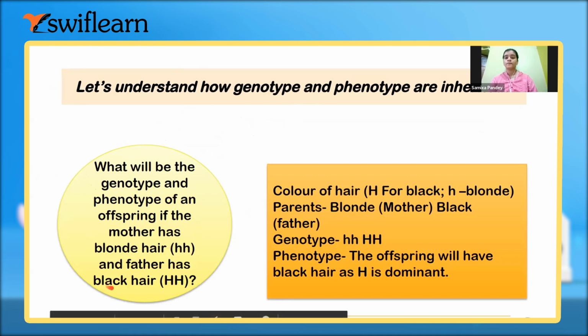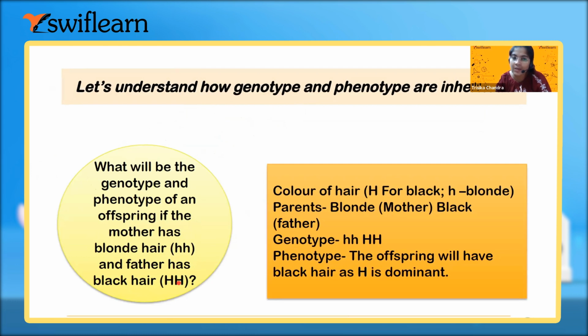And the father's hair is pure black hair, that is capital H, capital H. Capital H is the pure black, small h is pure blonde. Now the color of the hair, H for black, small h for blonde. Parents are blonde mother and black father. What will be the genotype? Genotype will be this one for the mother and this one for the father. Now what will be the phenotype of the offspring?